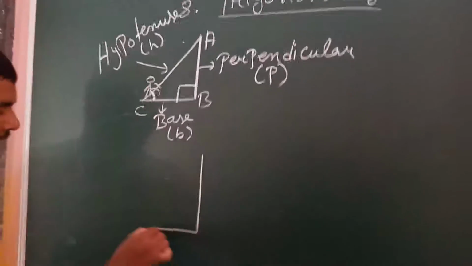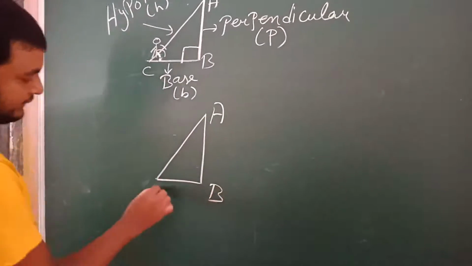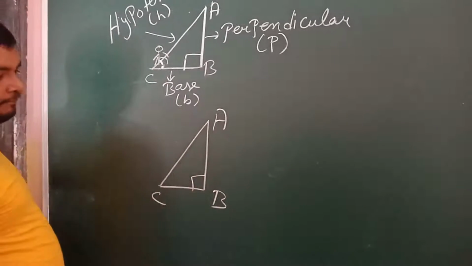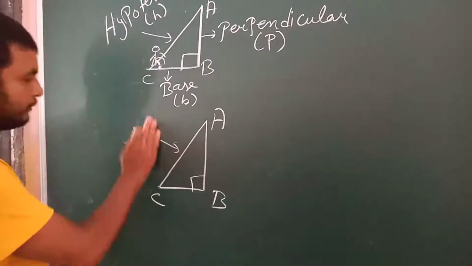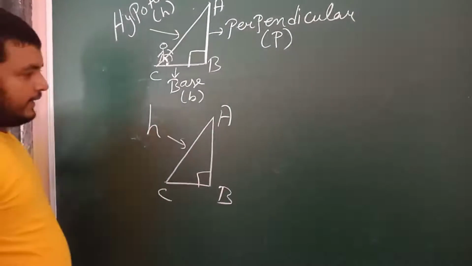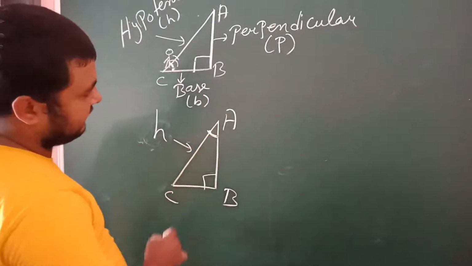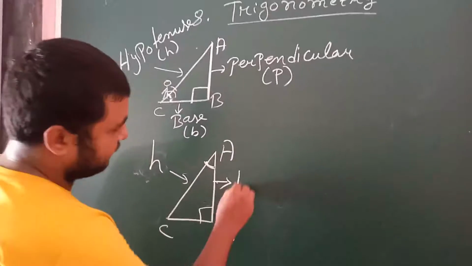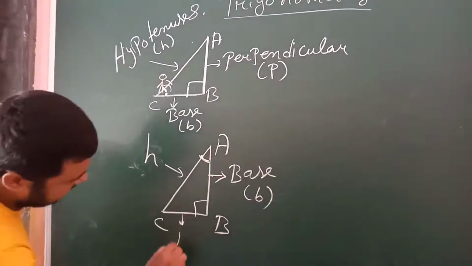Now consider another triangle ABC, and this is 90 degree. Then of course this is the hypotenuse, represented by small h. And if we consider this angle A, then this angle is standing on AB. So AB is the base, and this is the perpendicular.